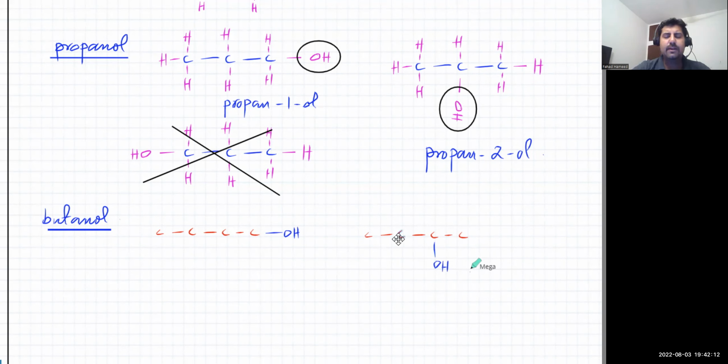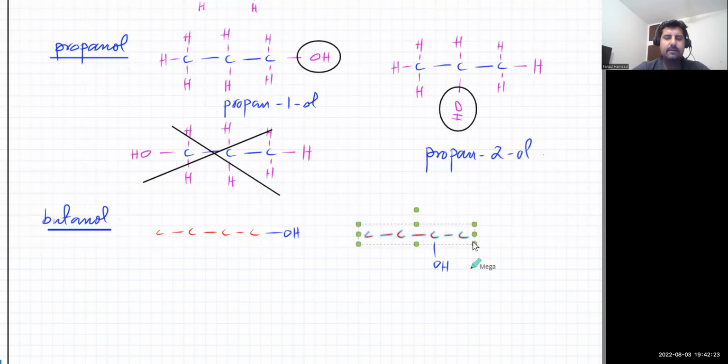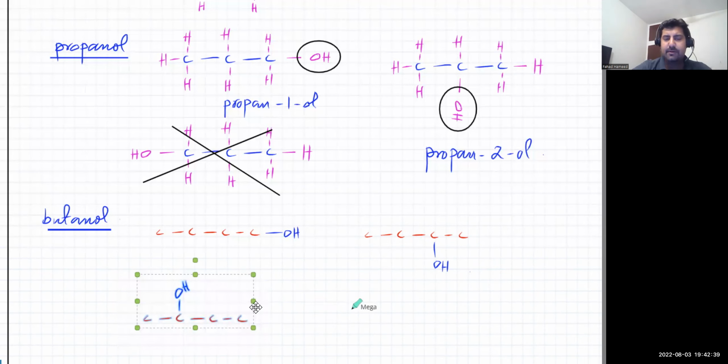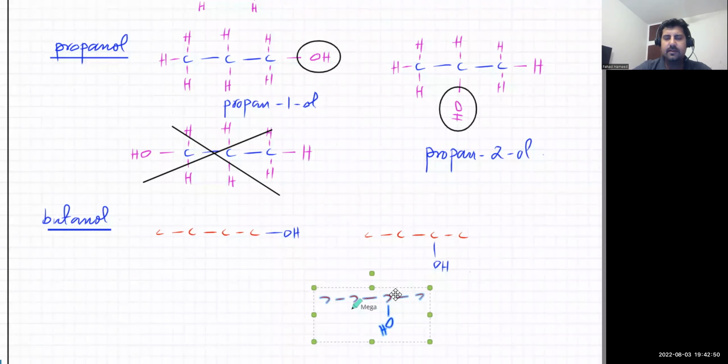If I put the OH on the third one, is that going to be a different molecule or the same molecule? Different. So let's try. Okay, here's another one. I'm going to put the OH group on the third one. You look at these two, they are actually exactly the same. I'm not going to do anything. I'm going to pick this up and just rotate it. Does it look exactly the same? It's exactly the same, right?